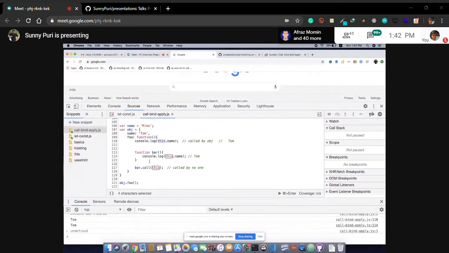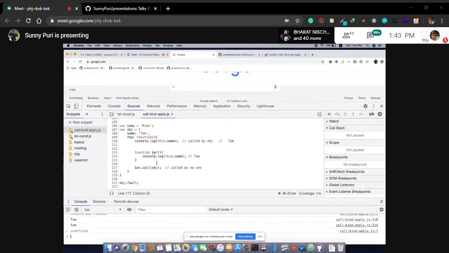Bar is called by no one, so this will point to window, and that is a window variable. So this is Mike if you call it normally. I'm saying replace this, instead of window, point to obj. I can say obj, so this will give you Tom.